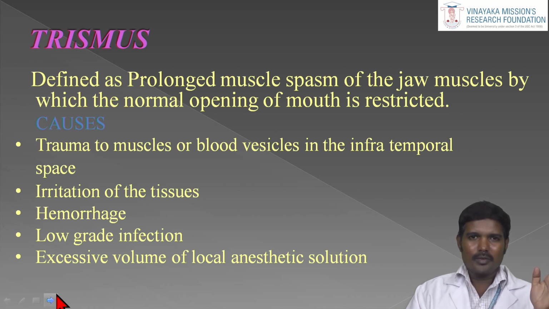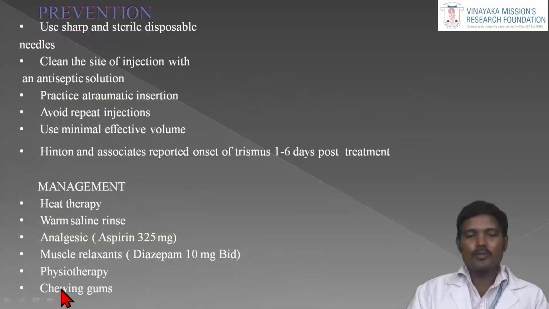For example, when we give an inferior alveolar nerve block, we should not enter and give it in the medial pterygoid muscle. That is a very important muscle for opening, one of the muscles of mastication. So that may cause the trismus. So how to prevent this trismus? You want to use sharp and sterile disposable needles. A very sharp needle causes minimal trauma to the tissue, and sterile disposable needles prevent infection.